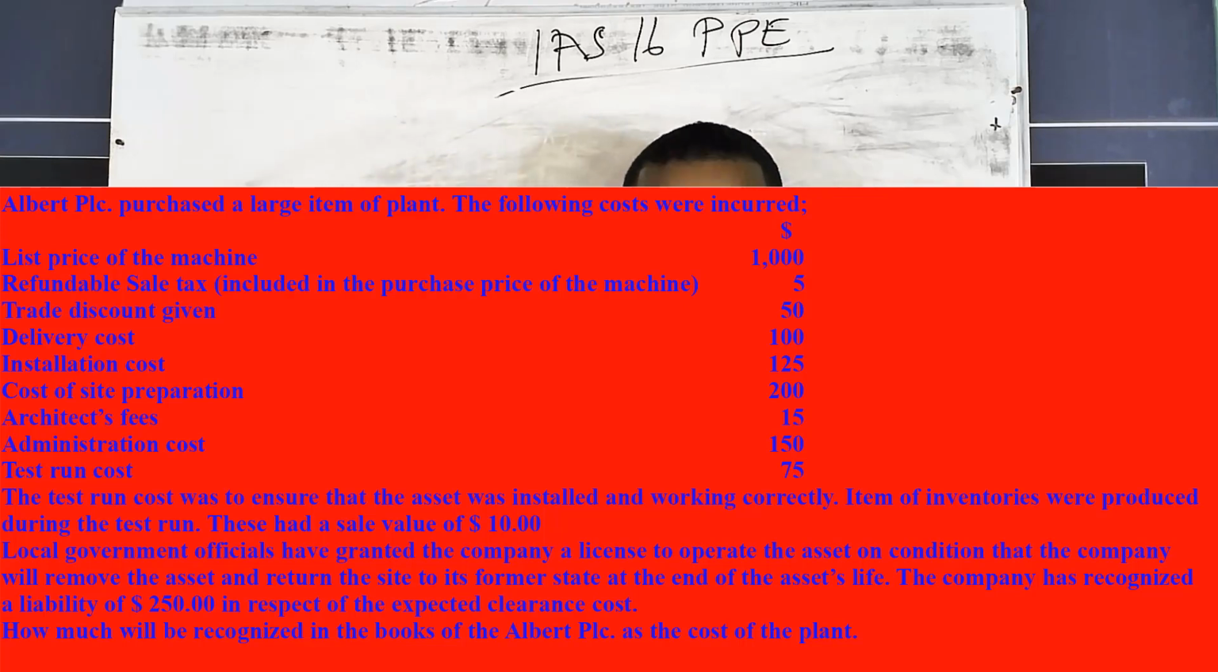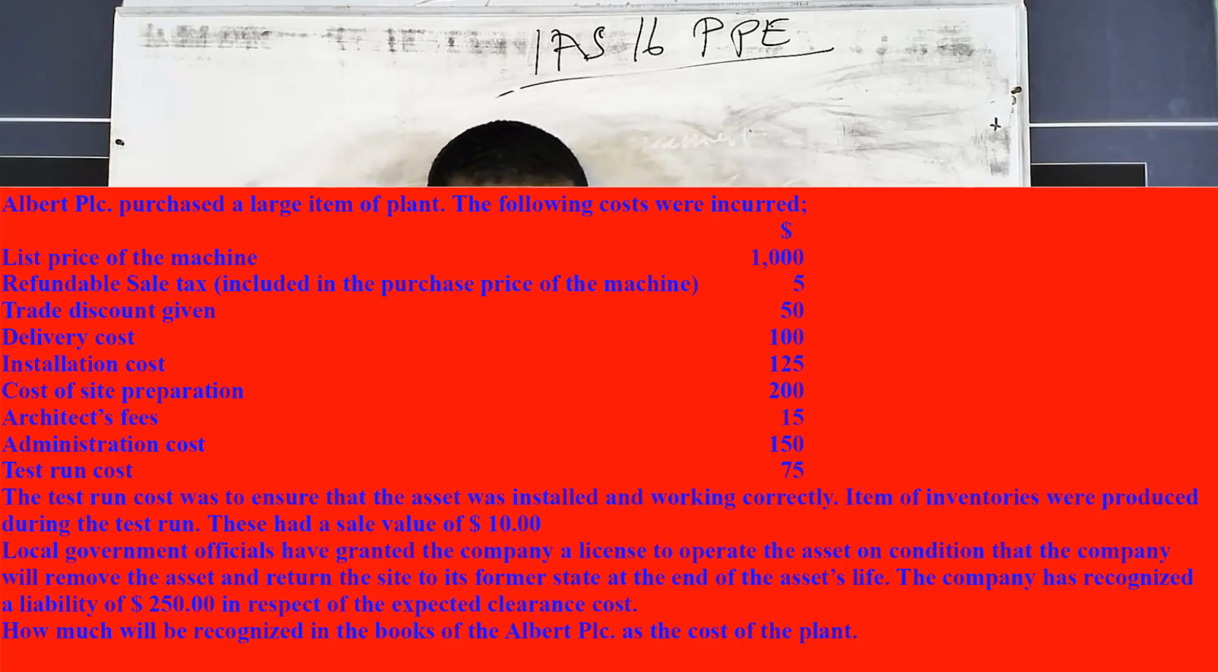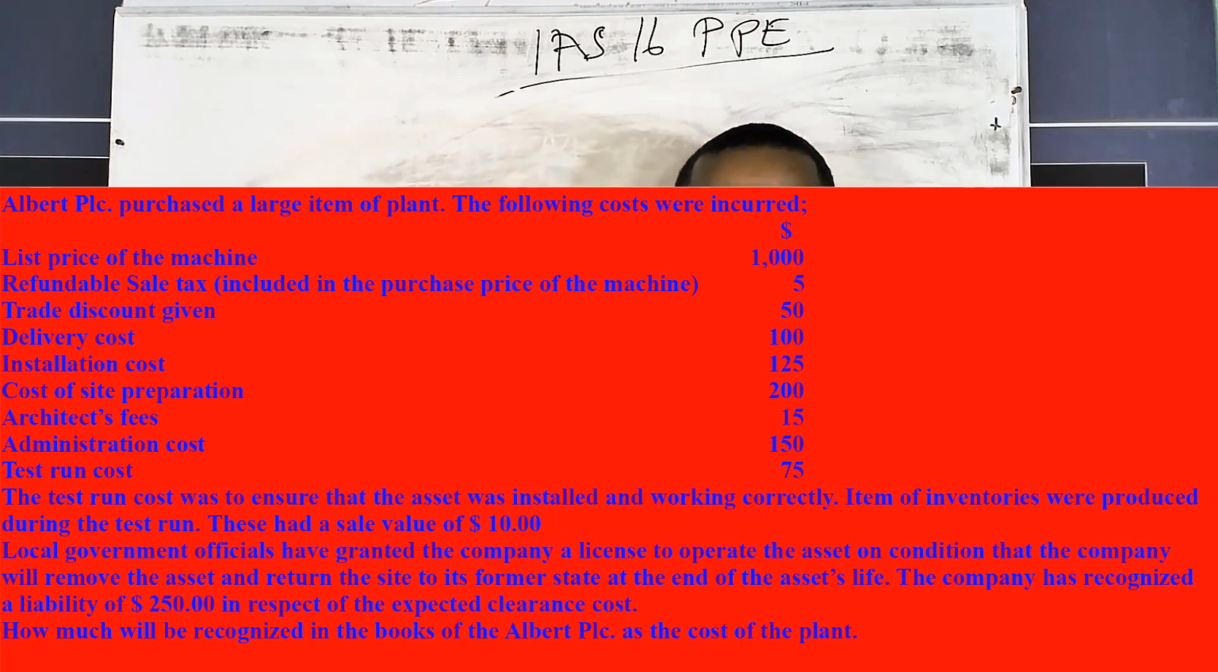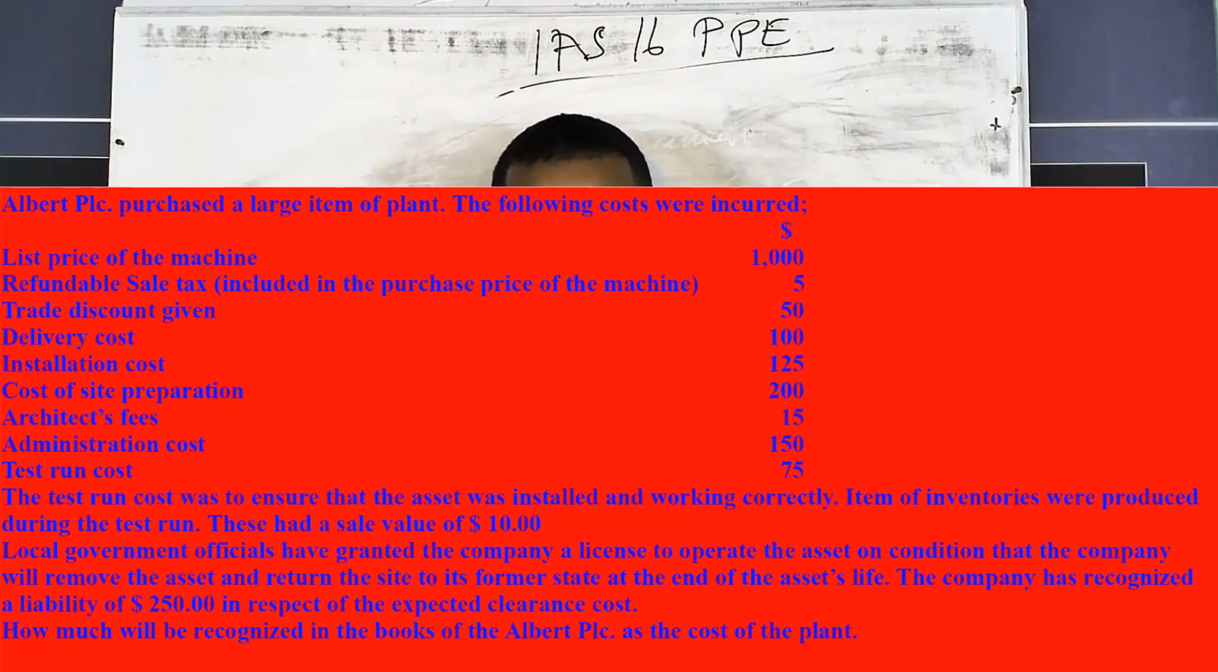We were given some information after all these figures. They said the test run cost was to ensure that the asset was installed and working correctly. So during the test period, they produced some items, and these items can be sold for $10. And then they said local government officials have granted the company a license to operate. After everything, the company has to recognize a liability of $250 in respect of expected clearance. This is what I was talking about, the dismantling cost.